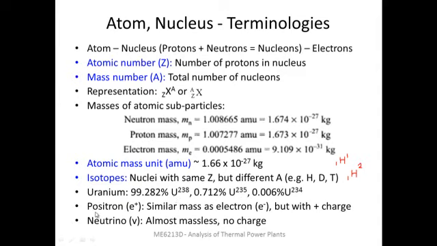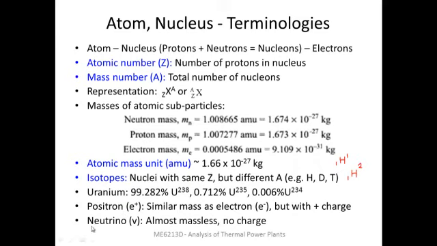We also sometimes come across 2 other particles. One is a positron. You can see the symbol is e with a plus sign, which indicates that it is very similar to an electron. The mass of the positron and the electron are exactly the same, but the positron has a positive charge while the electron has a negative charge. That is the only difference. So these can be considered as antiparticles. If they combine, they will produce a large amount of energy and the mass gets annihilated.